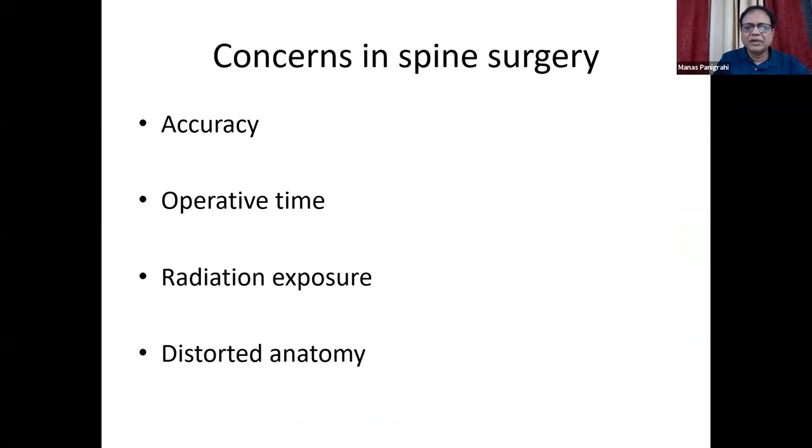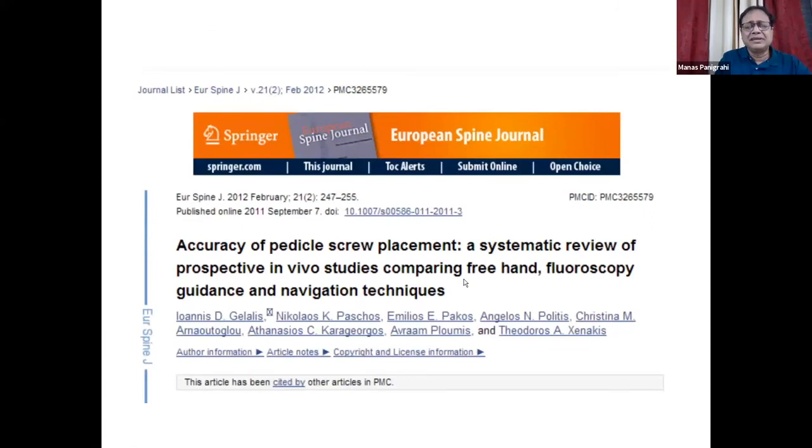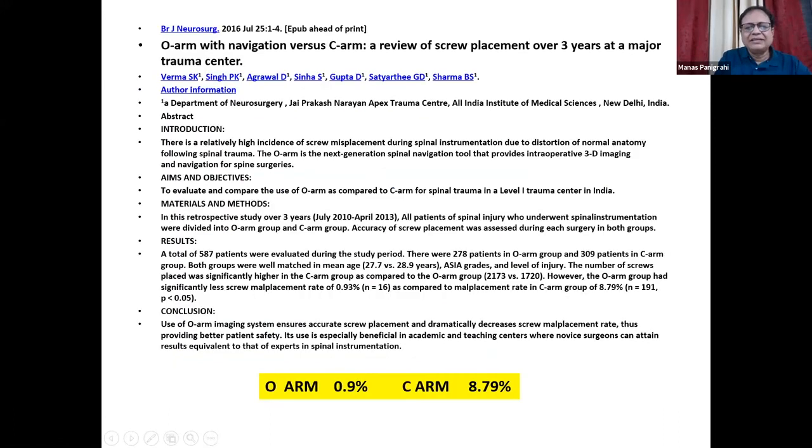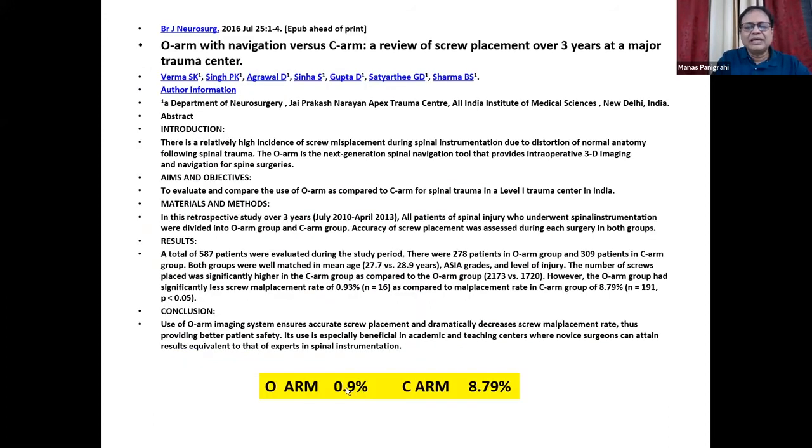When the anatomy is normal, probably freehand is good enough, though we think it's good enough, but actually, what does the literature say? This is a systematic review comparing fluoroscopy, freehand, and navigation technique for placement. What they found is that when you use freehand, the incidence of breaching is almost 6 to 9%. Whereas in a C-arm, it is like 8.9%, and with the O-arm, it comes down to 0.9%.